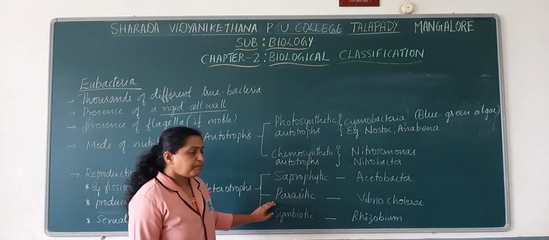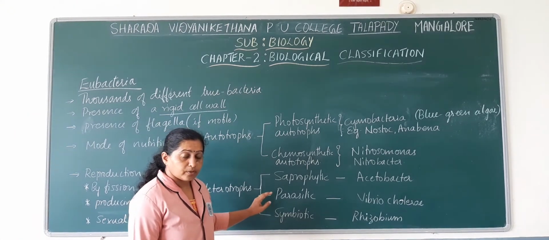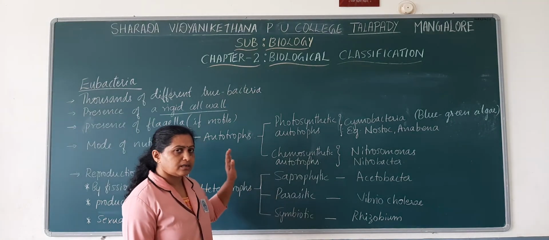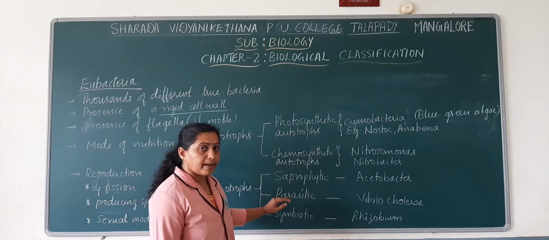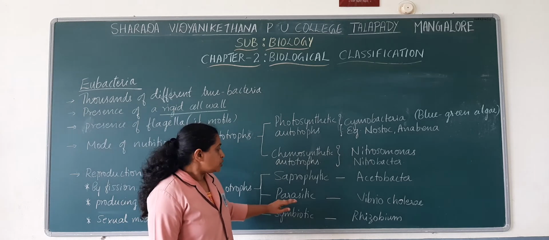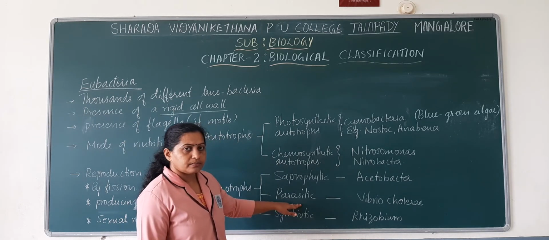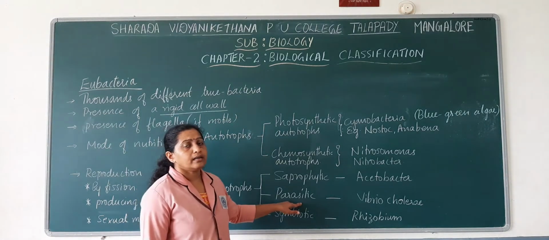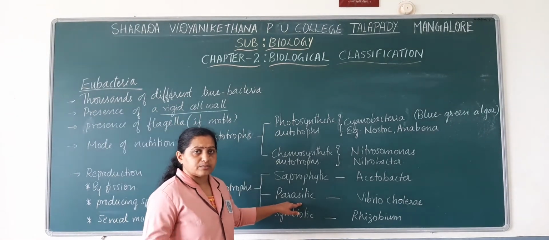Now, in parasitic organisms, we are speaking about bacteria, so these are parasitic bacteria. Usually these parasites live in living organisms. They depend on other living organisms for their nutrition.